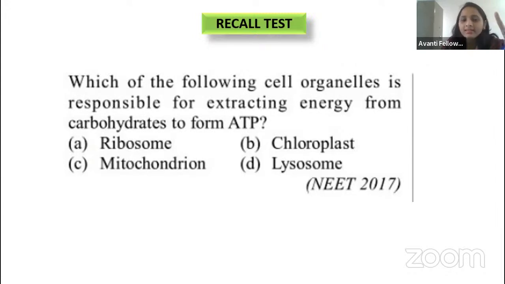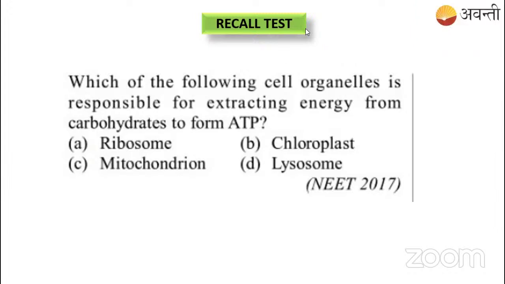In the inner mitochondrial membrane, right? That is the reason option C is the correct answer. Now tell me, why are option A, option B and option D wrong, guys? Nandish, can you try? YouTube people, can you try, guys?